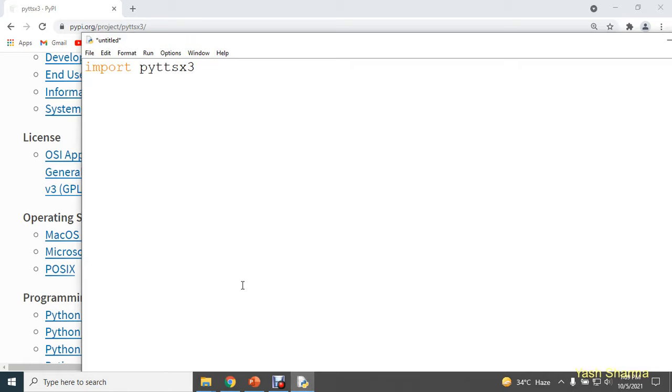And how can you use it? It's very simple. All you need to do is use this module pyttsx3 dot initialize, and here you can specify which engine you are going to use. In our case, we are going to use SAPI 5. And let's save this information in a variable named engine.